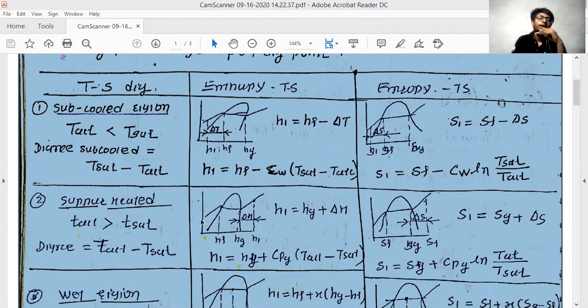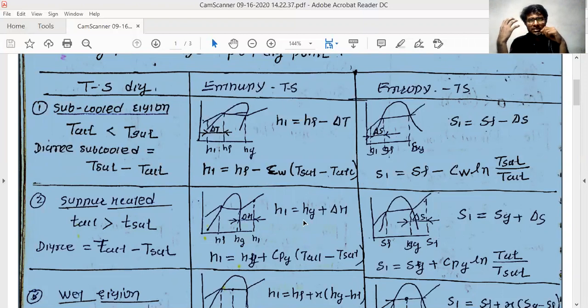Yes, in the TS diagram, you need to follow this diagram all the time, because it is very important. To understand everything, you need to keep this diagram in your mind. Firstly, we calculate the enthalpy and entropy. In this, you have to understand how to calculate them, and what formula is going to be used to find the enthalpy at the different stages.